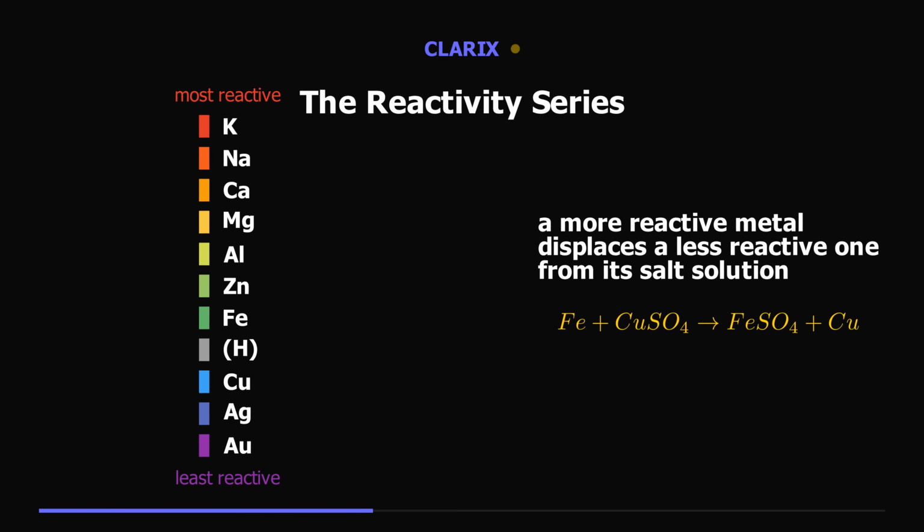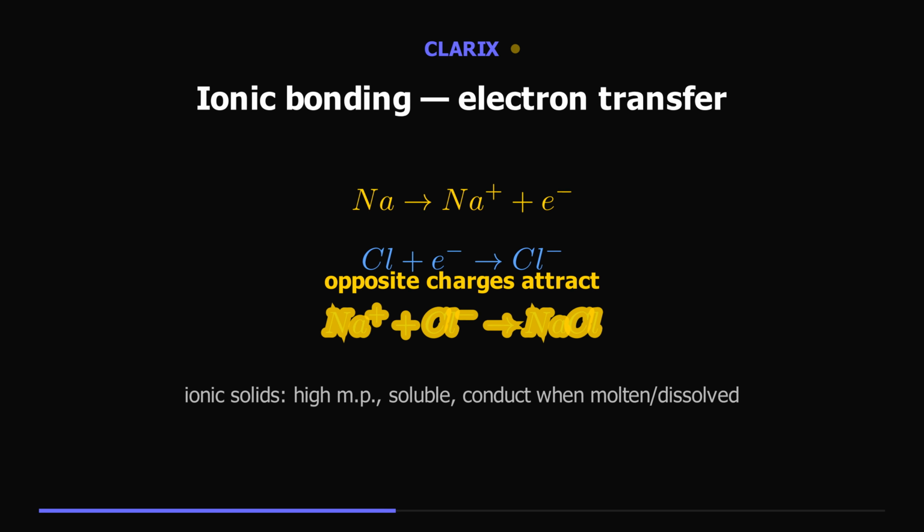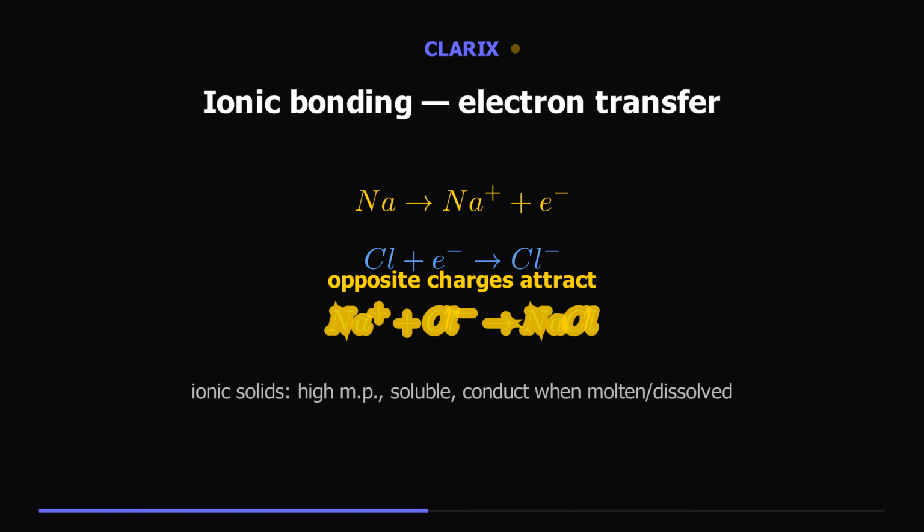Why do metals and non-metals love to combine? Metals lose electrons to form positive ions. Non-metals gain them to form negative ions. Sodium gives its electron to chlorine. Sodium becomes Na+, chlorine becomes Cl-, and the opposite charges attract in an ionic bond, making sodium chloride. Ionic compounds are hard, high-melting solids that dissolve in water and conduct electricity when molten or dissolved.